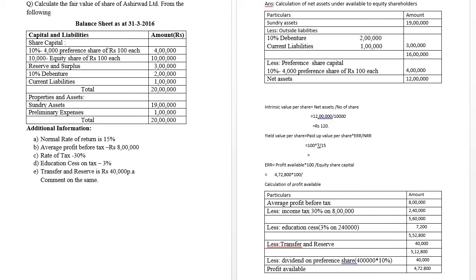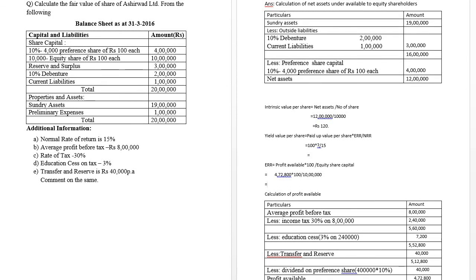The amount of equity share capital is already given in the question. That is 10 lakh, right? Yes. Therefore, the answer is 47.28%. This is the expected rate of return.